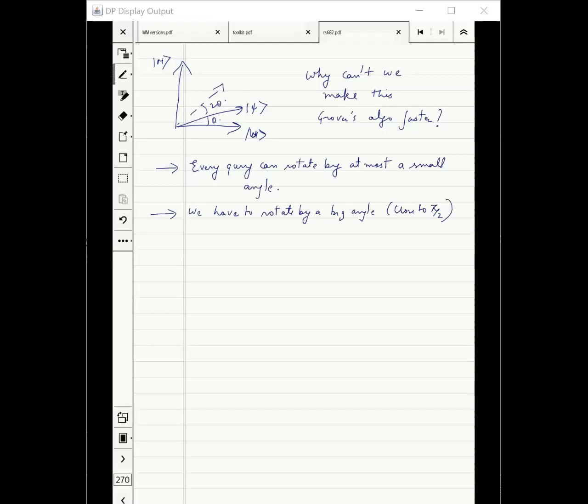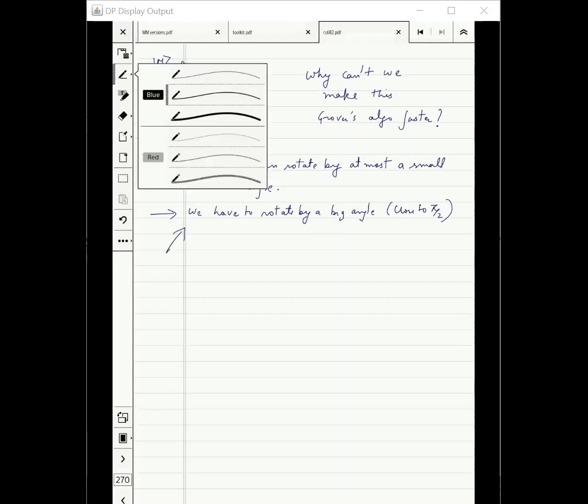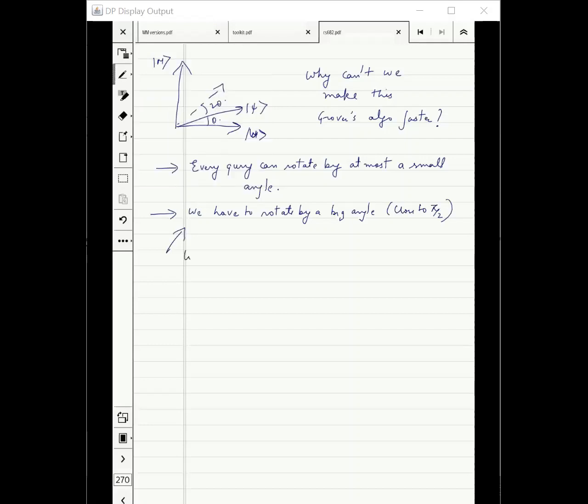First thing which someone would say is, why do we need to rotate by a big angle? That means, why can't we start with a state which is close to M?